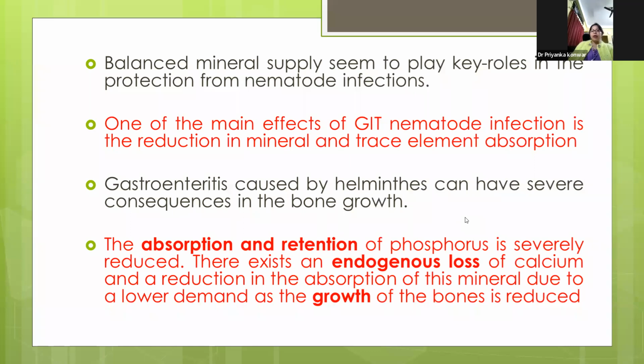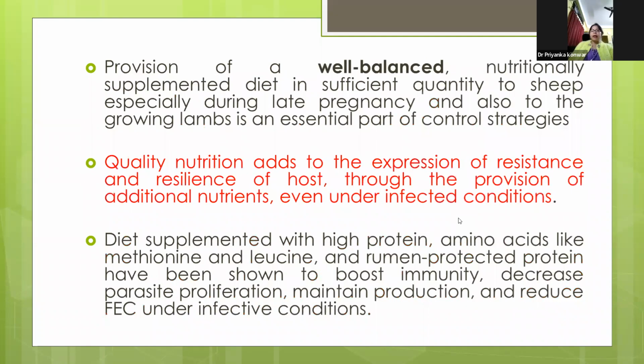The absorption and retention of phosphorus is severely reduced. There is an endogenous loss of calcium and reduction in absorption of this mineral, as shown by different researchers in different studies. Thus, a well-balanced and nutritionally supplemented diet must be given in sufficient quantity to sheep and goats during late pregnancy or in case of growing animals.